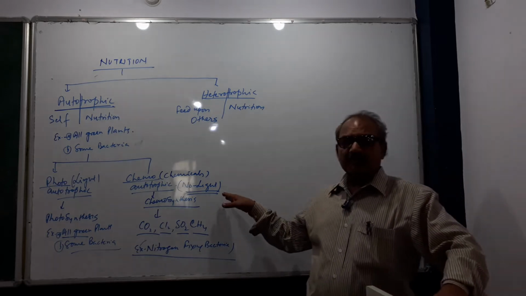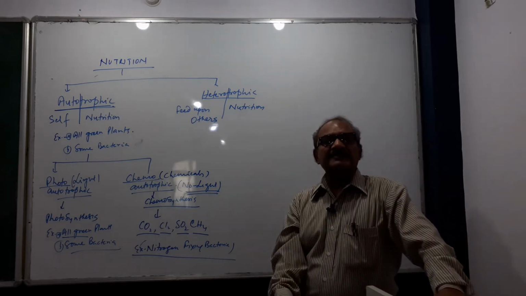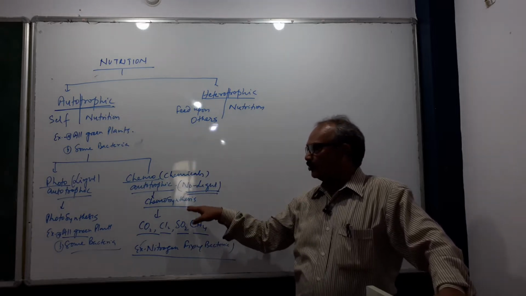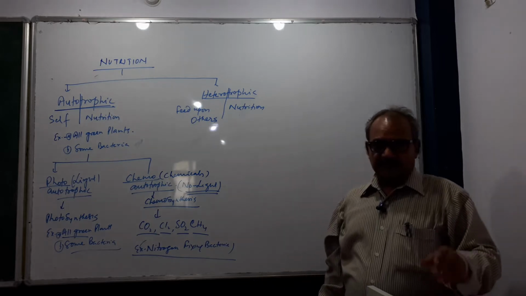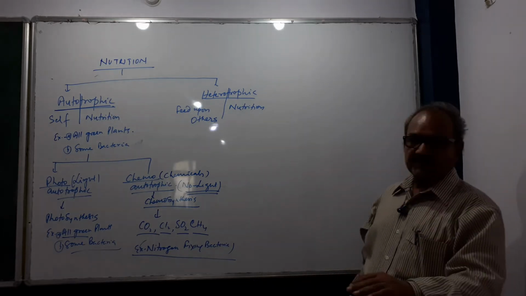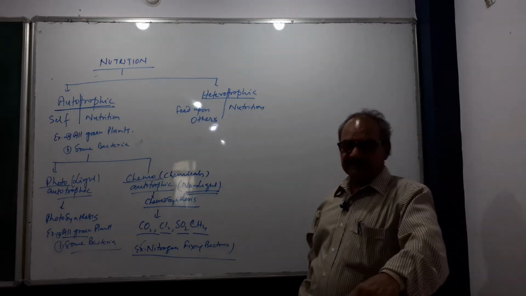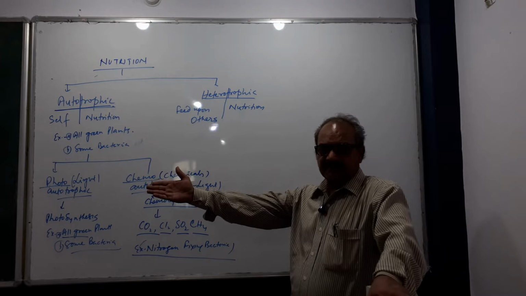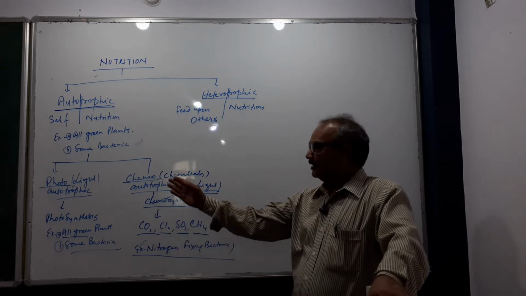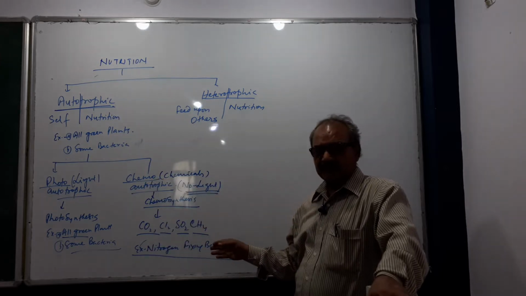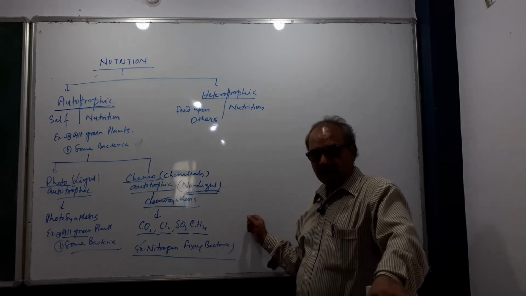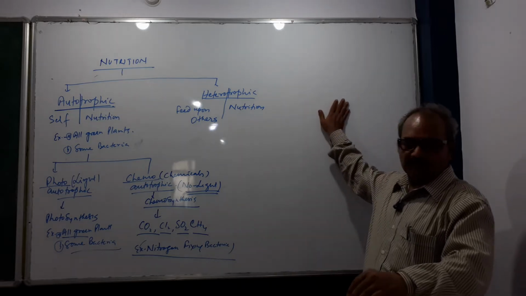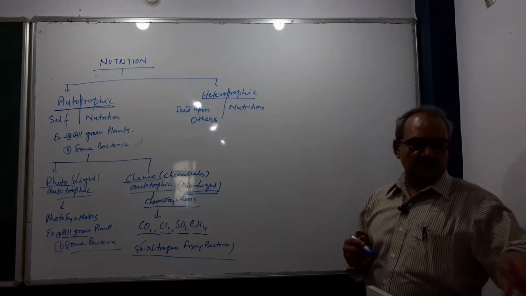Why do they make their own food? Because there is no light present at that place. And that type of autotroph is known as chemoautotrophic and photoautotrophic. Autotrophic means the living organism which makes its own food by itself. One makes its own food with the help of light, that is called photoautotrophic. Another makes its own food with the help of some chemicals when there is no light. That type of nutrition is known as autotrophic: photoautotrophic and chemoautotrophic.